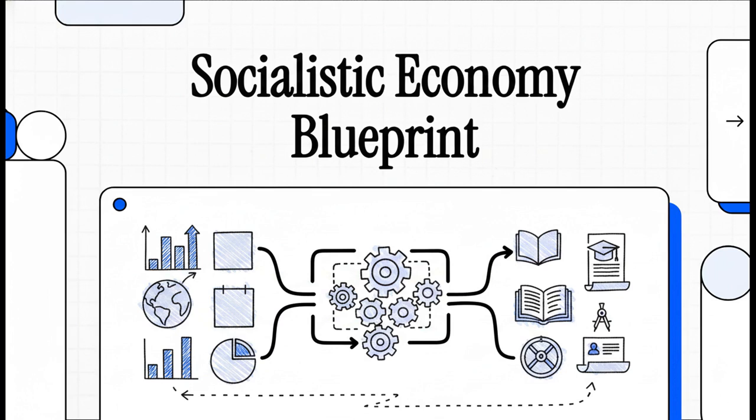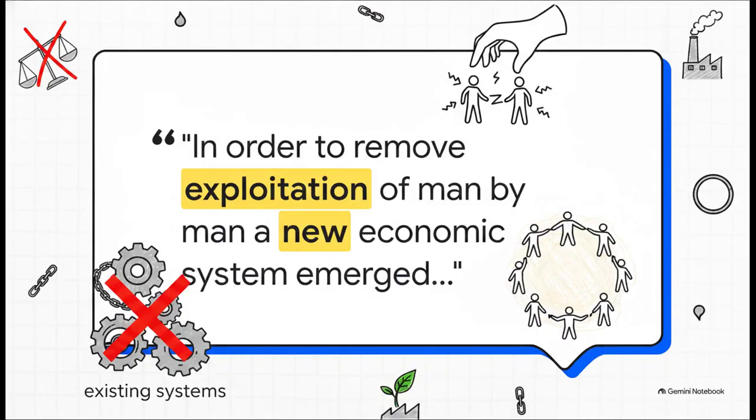Let's get started. To really understand any system, you first have to understand the problem it was trying to solve. And according to our source material, the primary catalyst for socialism was a direct reaction to existing systems. The text explicitly states that this new economic model emerged with one very specific goal: to remove the exploitation of man by man. It was built from the ground up as an alternative structure intended to completely eliminate the exploitation often found in private enterprise.